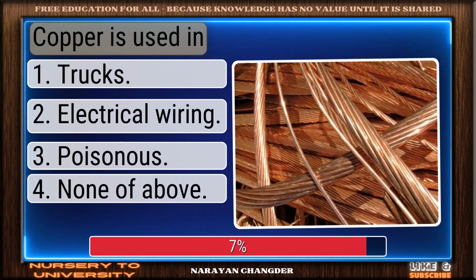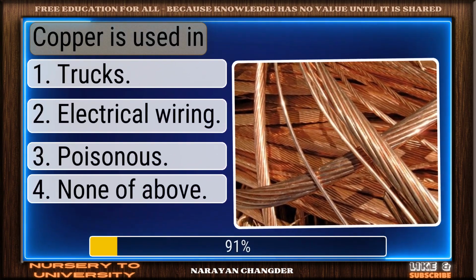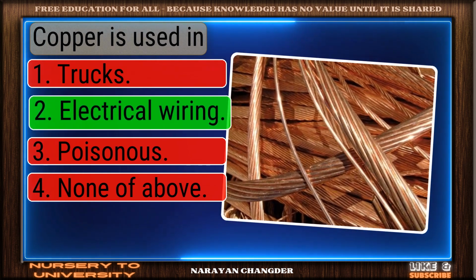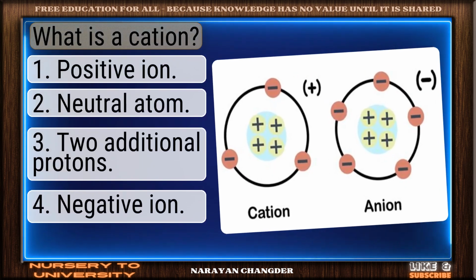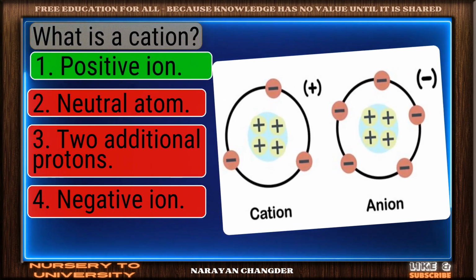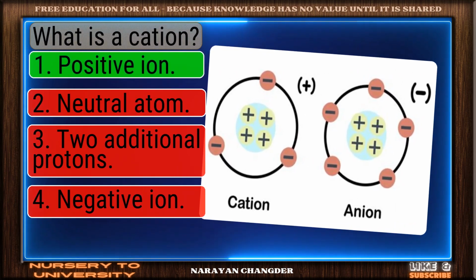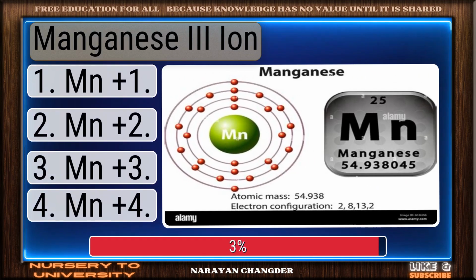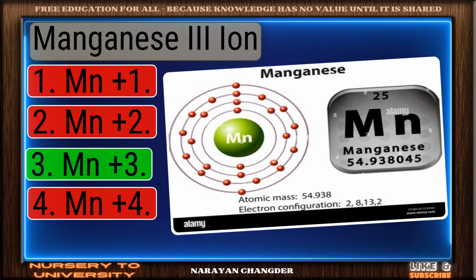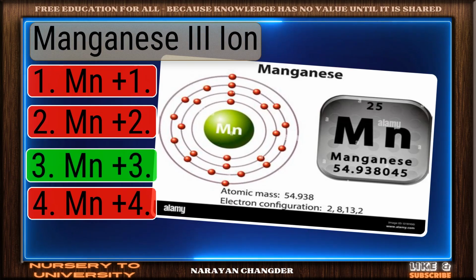Copper is used in. Nicely done. Electrical wiring is a solid answer. What is a cation? Valid point. Positive ion is true. Manganese ion. Smart move. Mn+3 is an accurate answer.